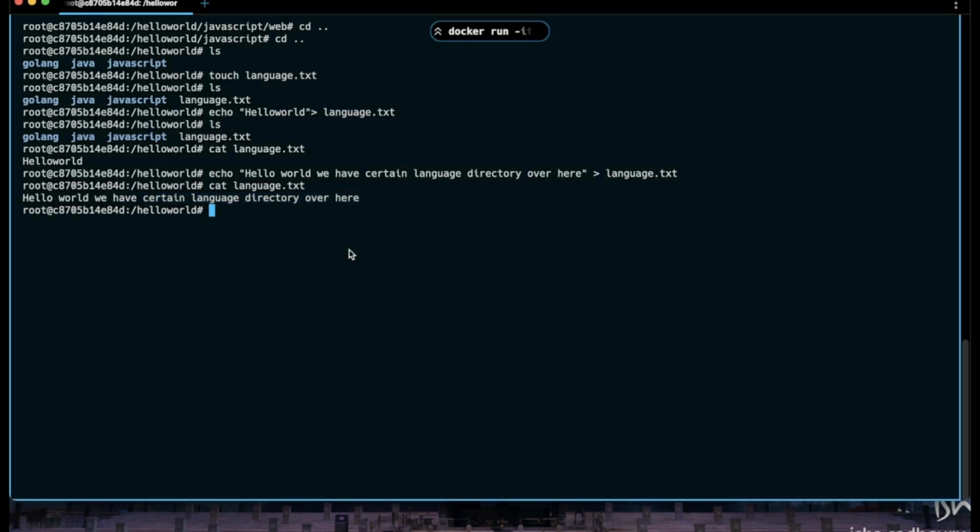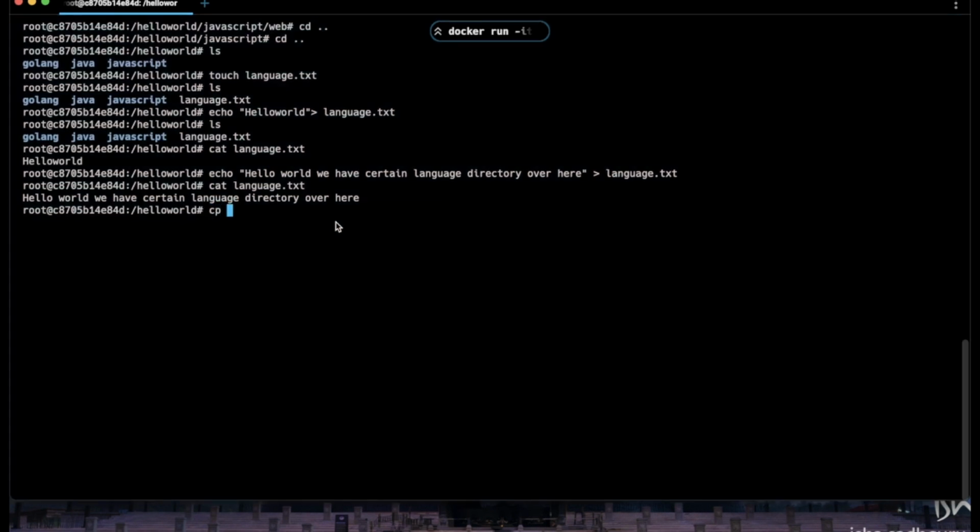Okay, so now if we want to put this language.txt inside some other directory, instead of moving it, we are just going to copy this language.txt to some other directory. Suppose we are going to copy this to a JavaScript directory.